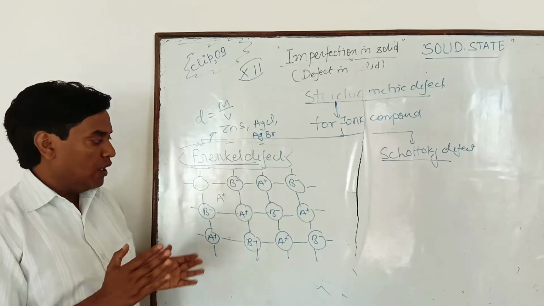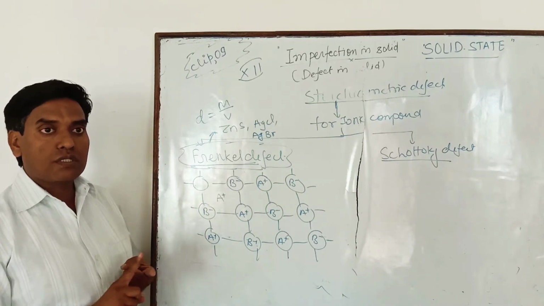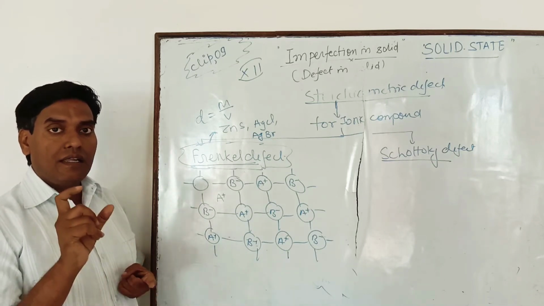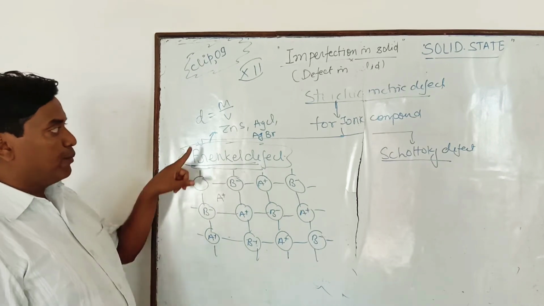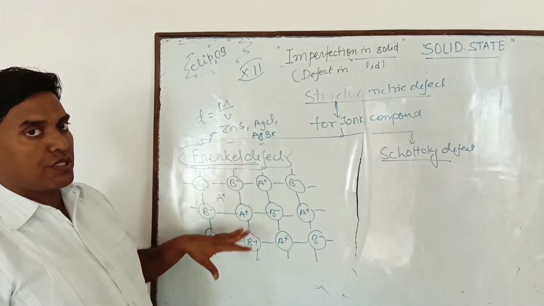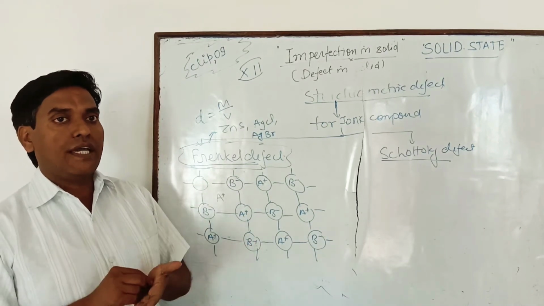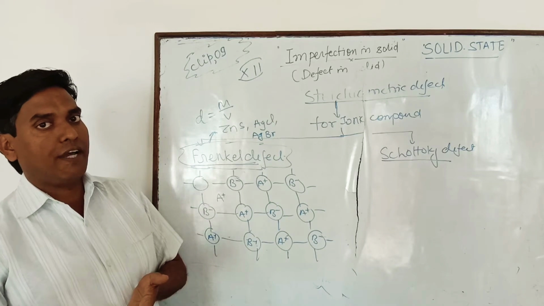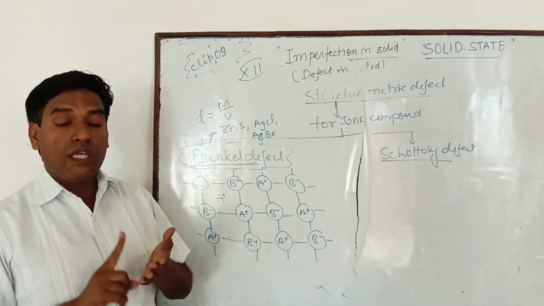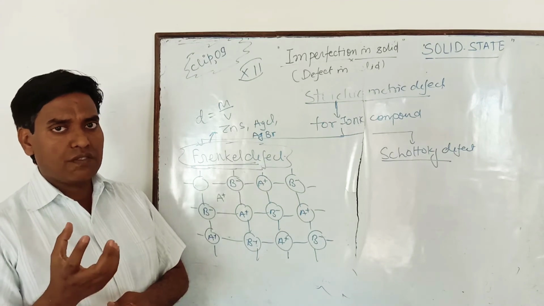And second, low coordination number. If the coordination number is low, then there is much more interstitial space. So which type of crystal exhibits the Frenkel defect? Those crystals in which the sizes of cations and anions differ, and second, low coordination number is there. Very important examples are ZnS, AgCl and AgBr. Suppose in a board exam the question is asked why ZnS shows the Frenkel defect, then we will simply say because the size of the Zn2+ ion is smaller than the sulfide ions. So this type of defect arises only in those ionic compounds in which the sizes of cation and anion are different and the coordination number is very low.